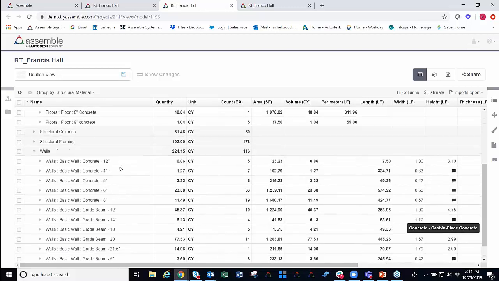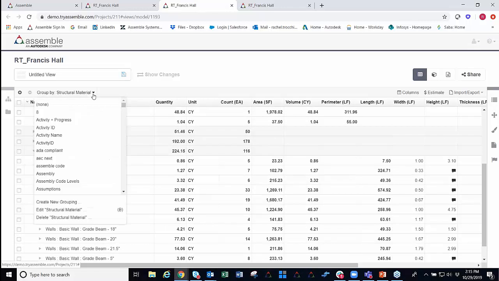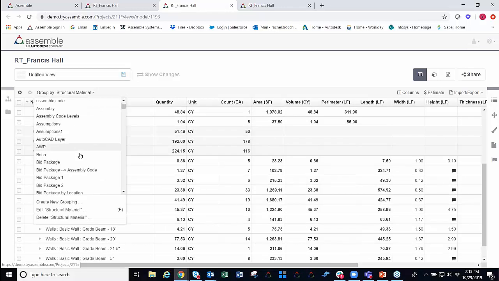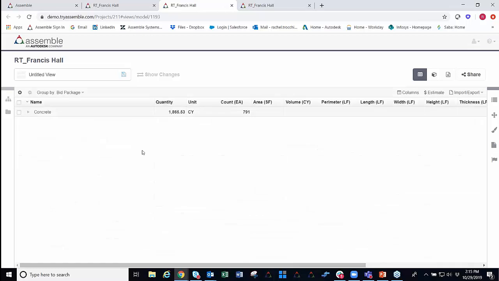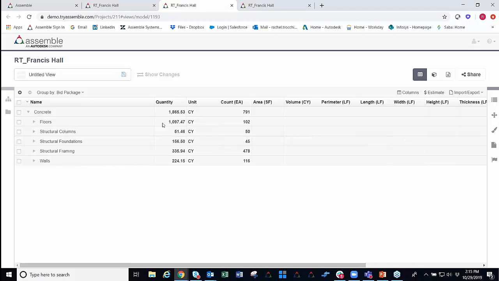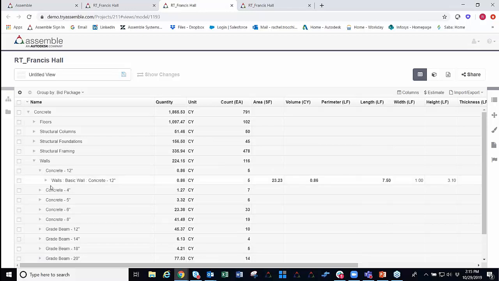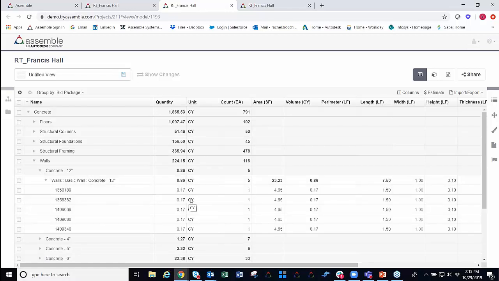So with all this information, it's best to reorganize it so we can consume this data in a much easier manner for our estimate. So I'm going to reorganize in here by our bid package. This bid package right away aggregates a total cubic yardage for our concrete here in this project. And now we get our breakdown for our floors, columns, foundations, framing, and our walls here. So very, very easy. All I had to do was a few different clicks, and then we have all of our information right here for our concrete takeoff.